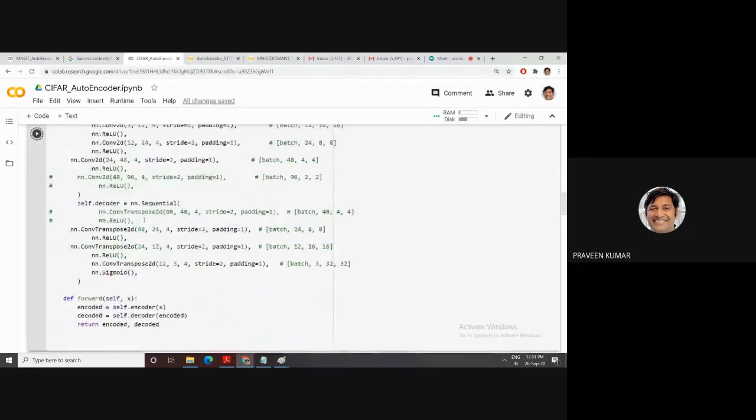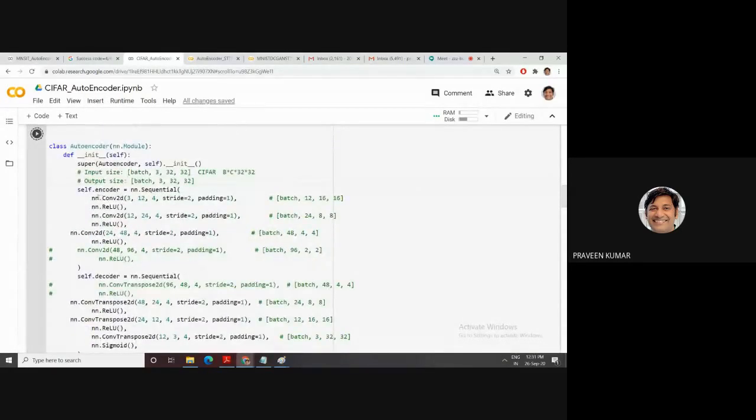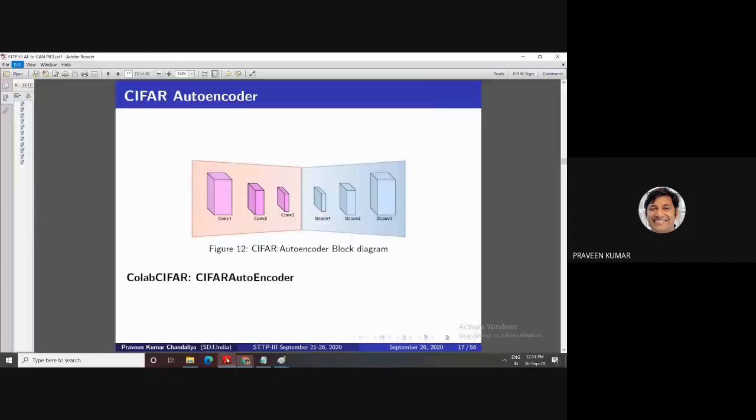This is the encoder. What is the encoder? In our previous program we used the linear layer. This time we use the Conv2d concept, which is related to convolution. Your input channel is 3 because this is an RGB image. Then the 12 means the number of features you have, and 4 is your filter size. We discussed this in our first slide.